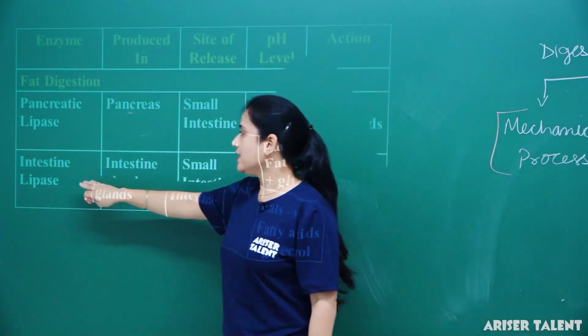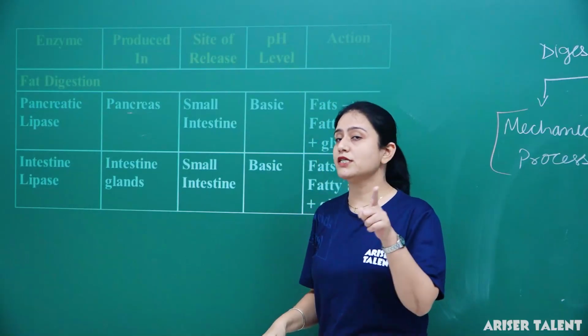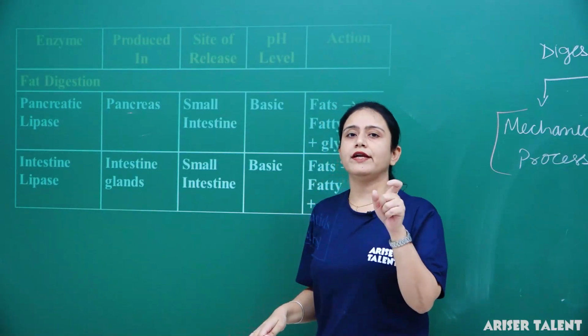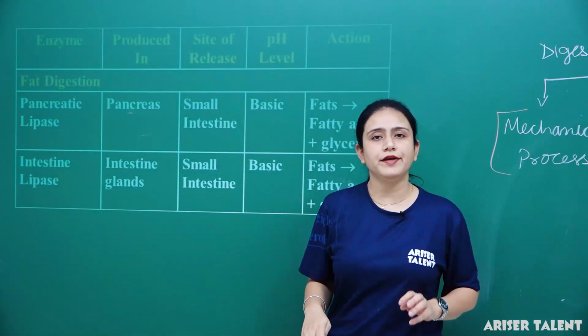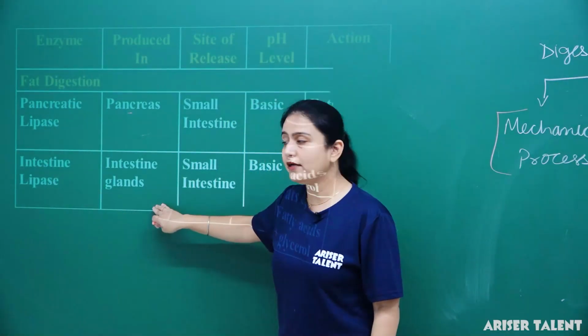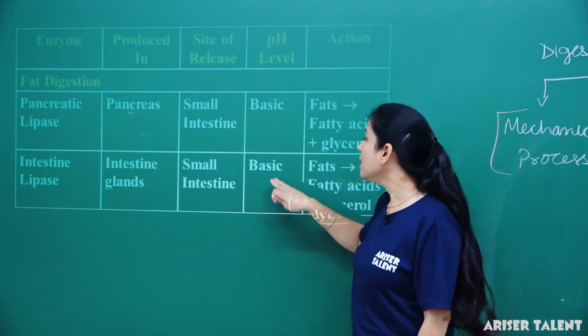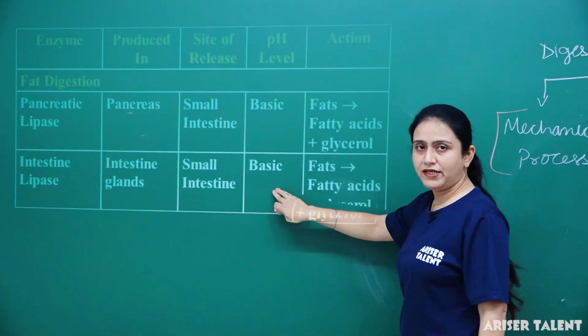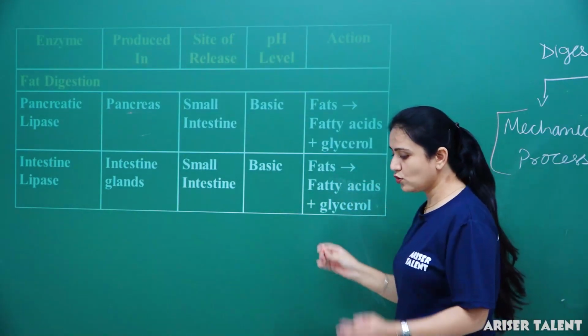Next is intestinal lipase, another enzyme, secreted by the intestinal gland, and again the site of release is the small intestine. The pH level is basic. It converts fats into fatty acids and glycerol.